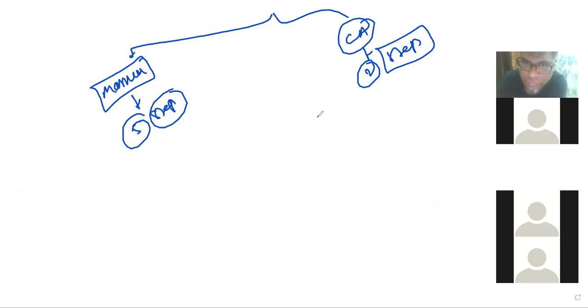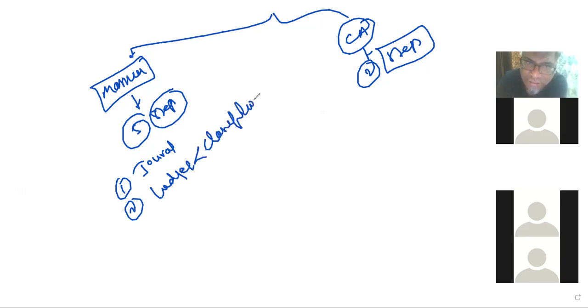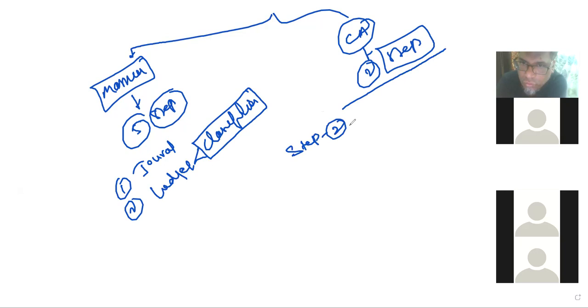Step number 1 is journal. Step number 2 is ledger. Ledger means classification, account classification. Here, my dear students, very important: step number 2 will become step number 1, and step number 1 will become step number 2. See the logic of how we are doing it.